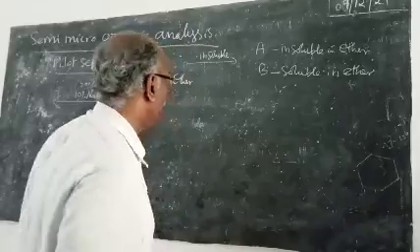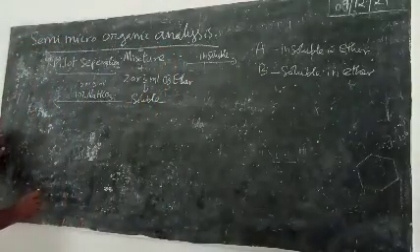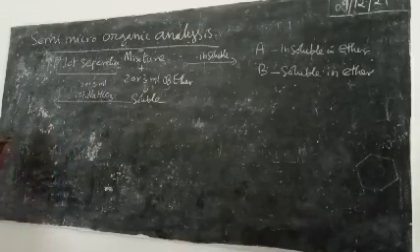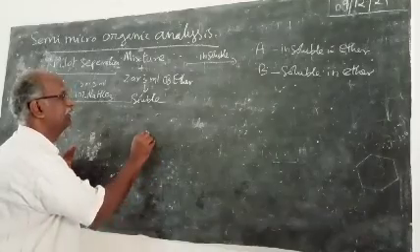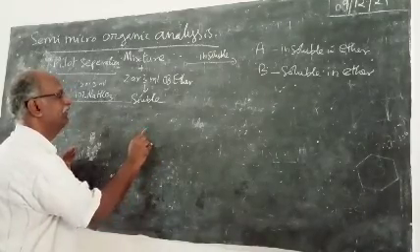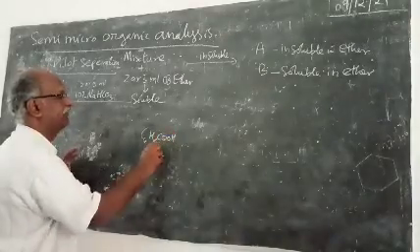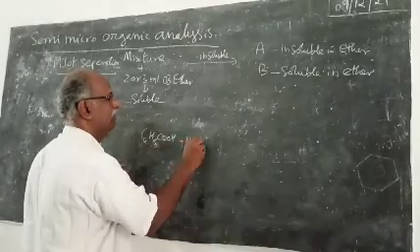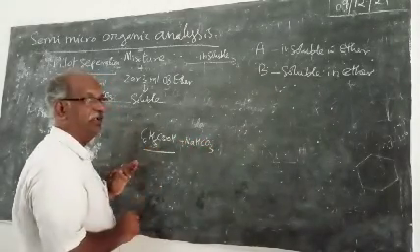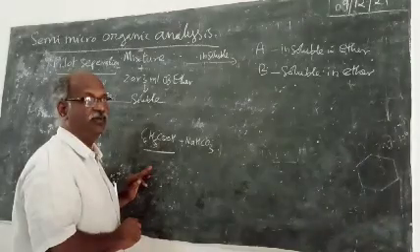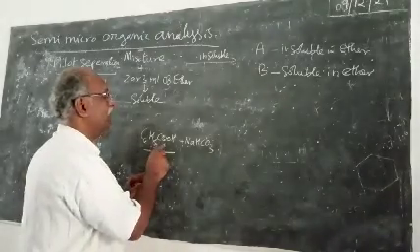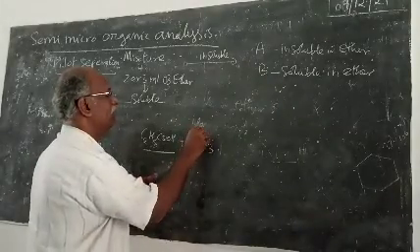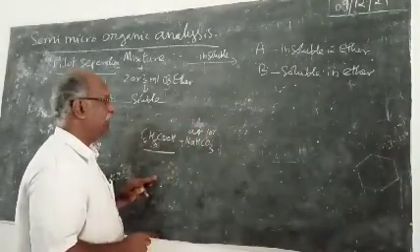So, if the mixture contains carboxylic acid, then carboxylic acids will react with sodium bicarbonate. You must understand the reaction. For example, see, benzoic acid, C6H5COOH. Suppose you are given benzoic acid. Benzoic acid as such is soluble in ether. It is insoluble in water. So benzoic acid, if it is treated with aqueous sodium bicarbonate 10%, then what happens?